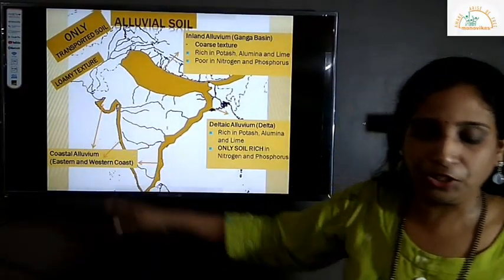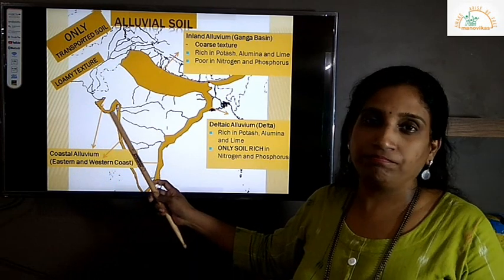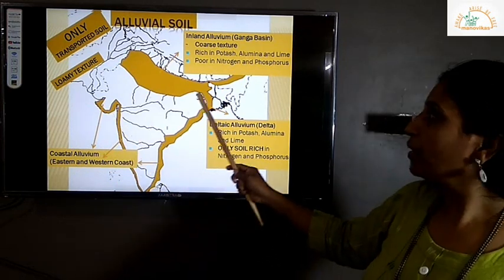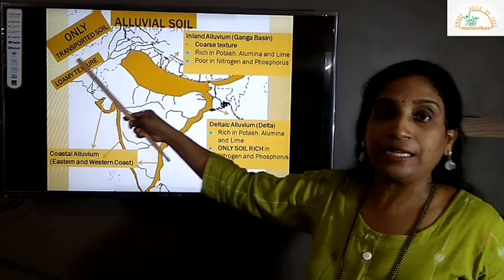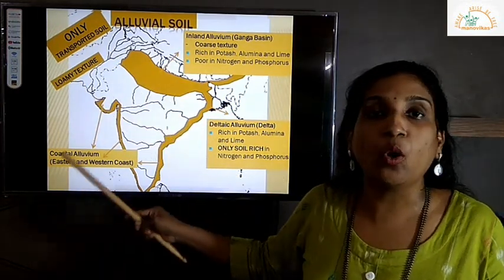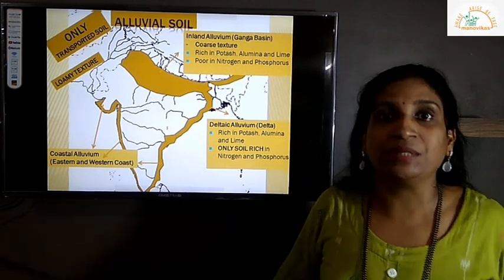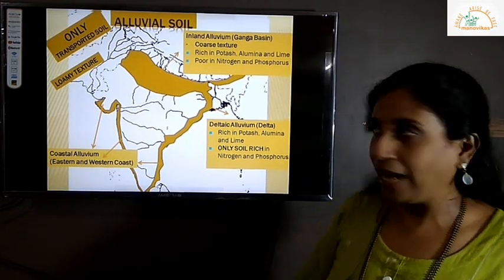Now this is a map which shows clearly the alluvial soil in India. Have a look at it clearly. Alluvial soil is the only transported soil in India, and it is of loamy texture. Loamy meaning it has clay, it has sand, it has a lot of humus, which makes it very fertile.